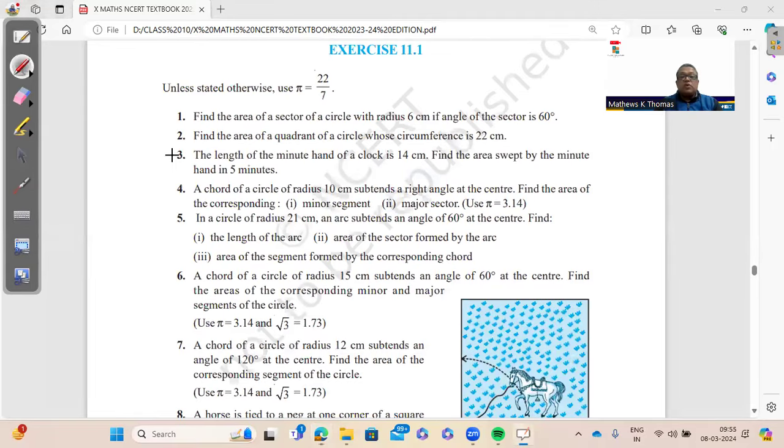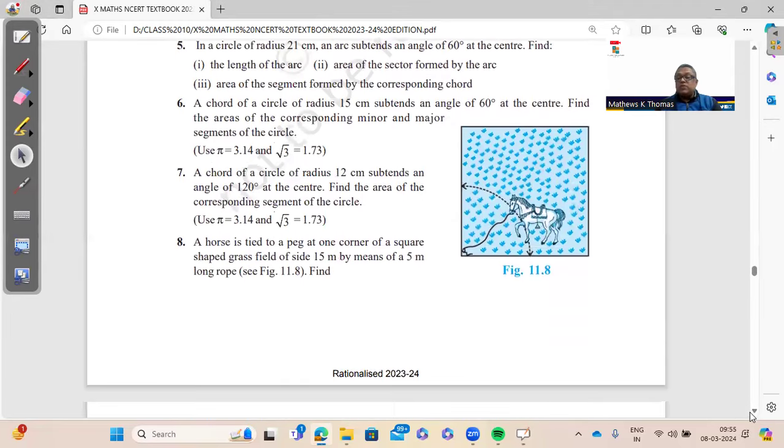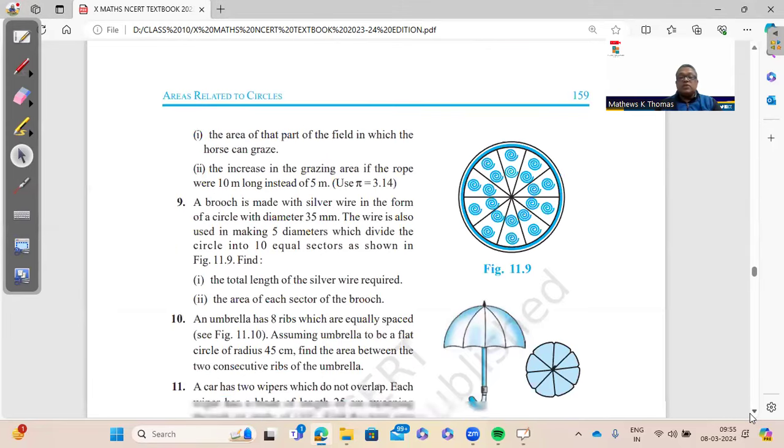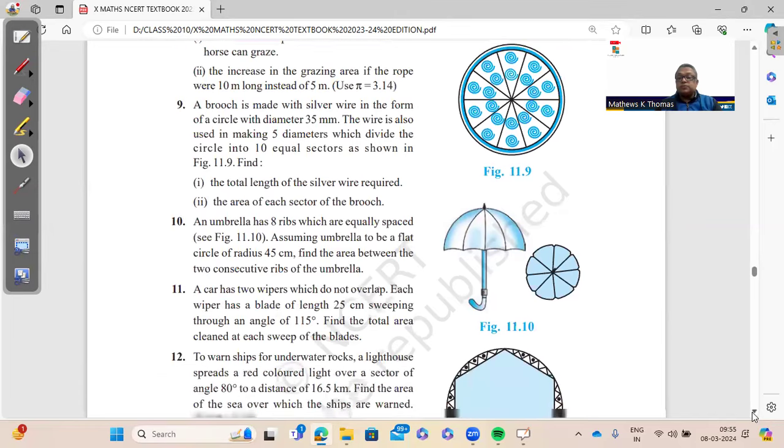And in this, the important question is the clock question. Please go through this, very, very important. And of course, minor segment, sectors, all these are important, 4, 5. These are important. And as I told you, 120 degrees, very, very important question, right? So sector and segment, we can expect definitely one, either sector or segment.